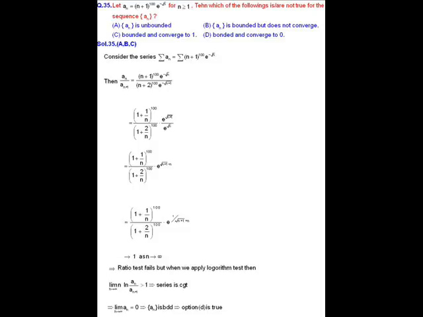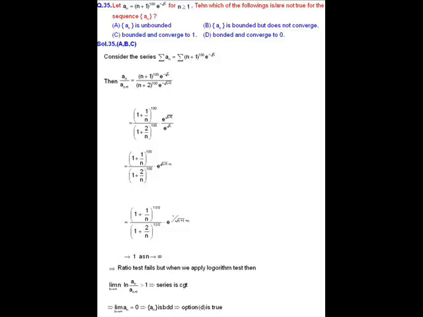So we consider the series, summation n from 1 to infinity of (n plus 1) whole raised to 100 times e to the power minus root n, and check its convergence. For this we apply the ratio test first. In the ratio test we find the limit as n tends to infinity of a_n divided by a_(n+1). When we compute this limit, its value is equal to 1. So here the ratio test fails.